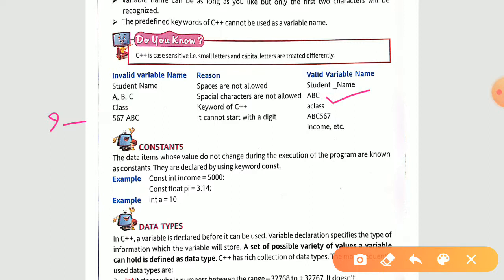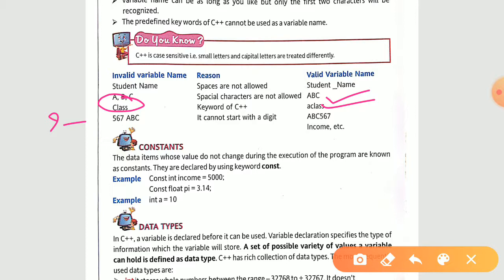Third one is class. Class is actually a keyword of C++. It is a keyword, you have to learn it by heart, that class is a keyword of C++ and you cannot use it for naming a variable. Either you include any other letter, or after this class you can include any other digit also to make it a valid one.